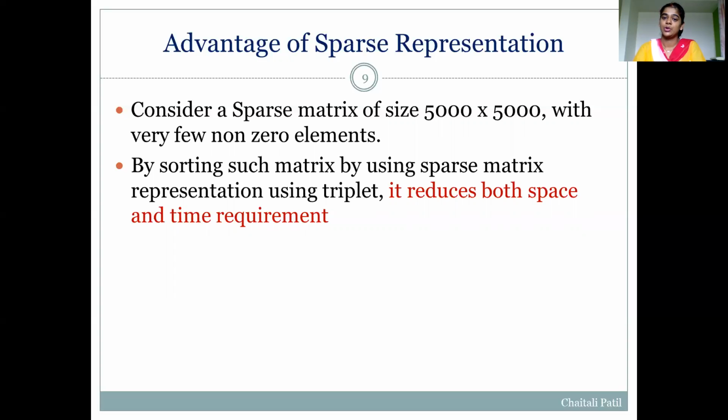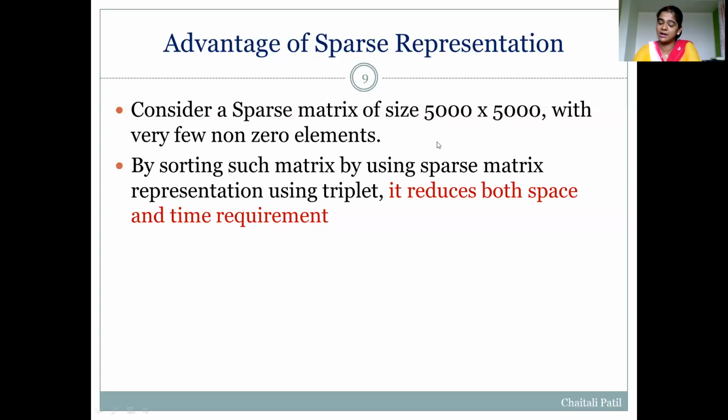So in such a case, this matrix can be stored as a sparse matrix by using a triplet representation, where the size of the triplet will be only 101 by 3.